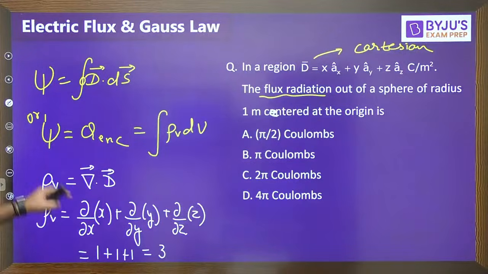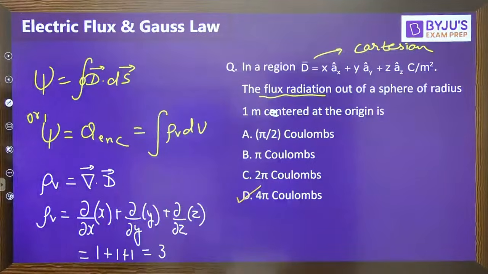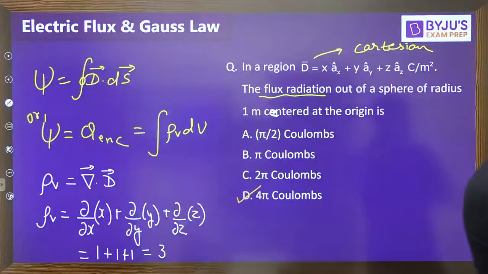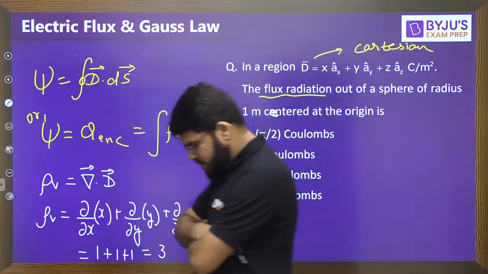The unit of flux is same as unit of charge, that is coulombs, so answer should be 4 pi coulombs. Option number D. Navneet, check your calculation once. Option number D. The correct answer is 4 pi coulombs, everybody.